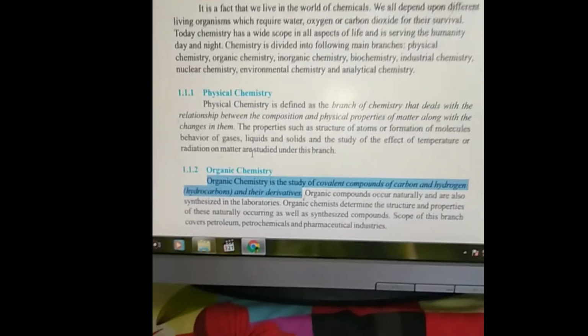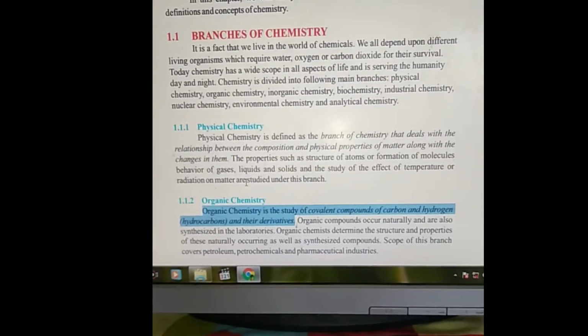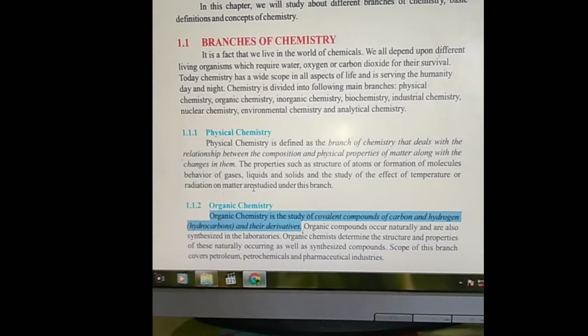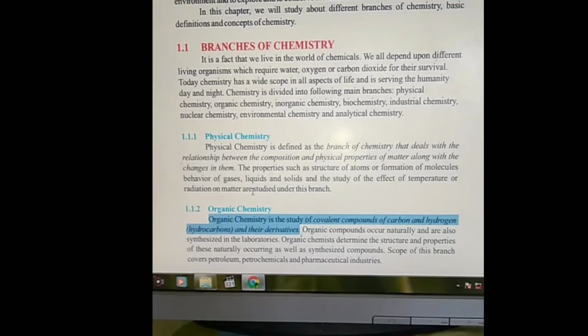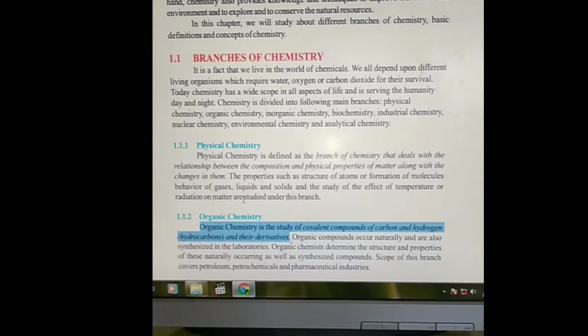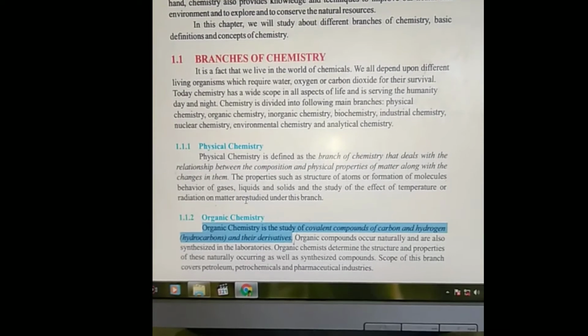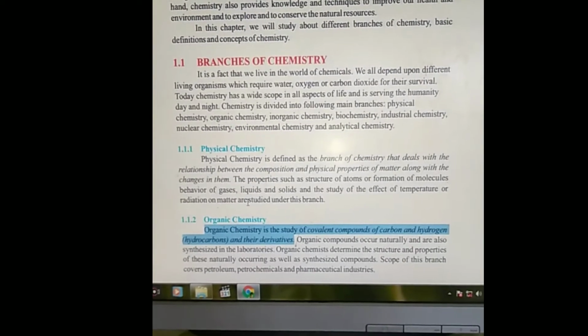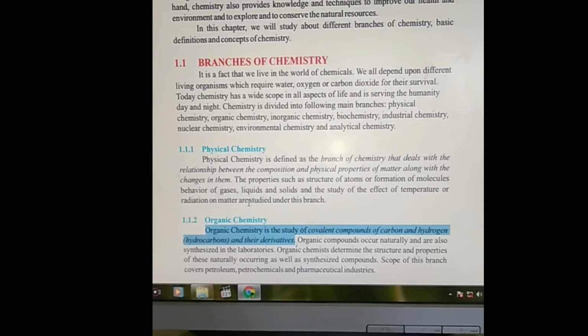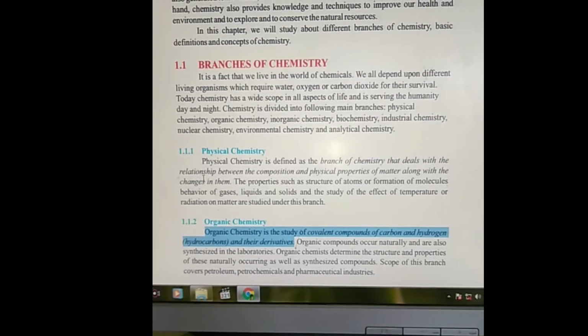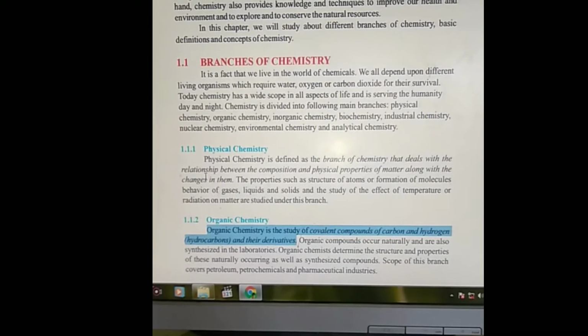But long ago, a vital force theory which was presented by Jacob Berzelius was the main hindrance in the preparation of organic compounds in the laboratory. But when F.M. Wohler produced urea in the laboratory, the door was opened to prepare them in chemical labs.